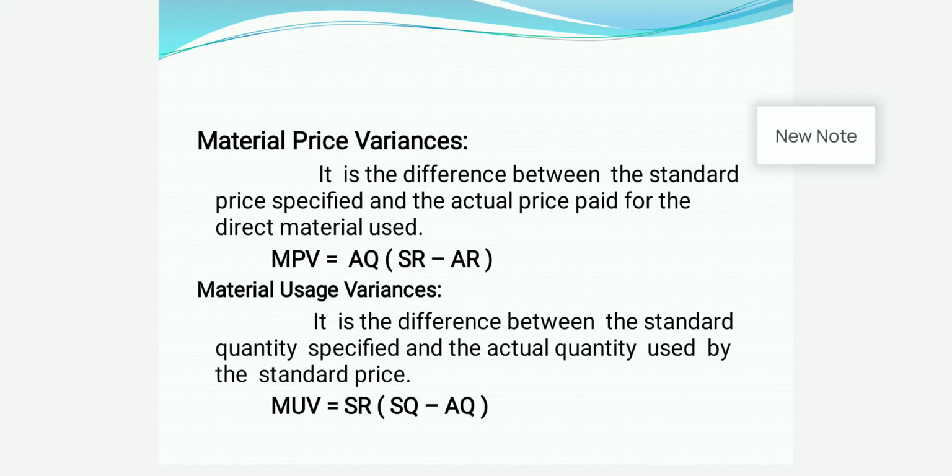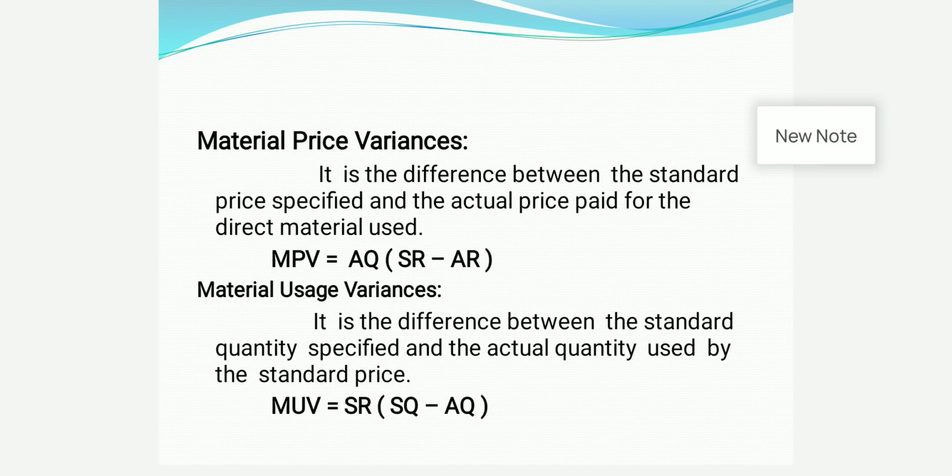Next one is material usage variance. Material usage variance is the difference between the standard quantity specified and the actual quantity used, at the standard price. That is the material usage variance. Sometimes the usage of materials is increased or decreased for some reasons: careless handling of materials, wastage, spoilage, scrap, change in design.